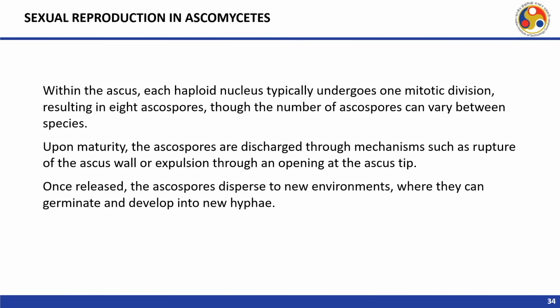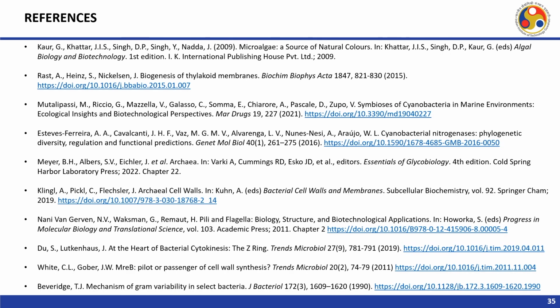Within the ascus, each haploid nucleus typically undergoes 1 mitotic division, resulting in 8 ascospores. Though the number of ascospores can vary between species, upon maturity the ascospores are discharged through mechanisms such as rupture of the ascus wall or expulsion through an opening at the ascus tip. Once released, the ascospores disperse to new environments where they can germinate and develop into new hyphae.